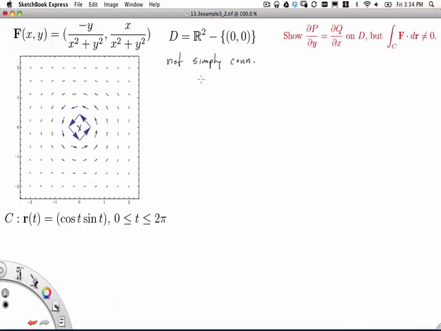Okay, so we're not finding a counterexample to the theorem, we're finding a counterexample to the theorem if we look at non-simply connected regions D. All right, now some vectors for this vector field are shown here, and the minus y comma x, that's what gives you this sort of rotation here. So every vector is perpendicular to the vector that gives the point xy.